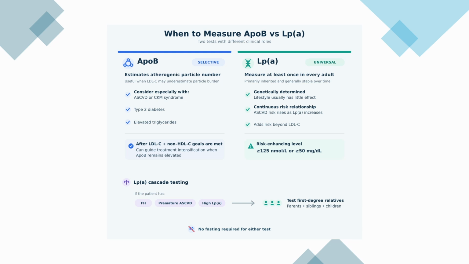When should we measure ApoB or Lp(a)? ApoB directly measures atherogenic particles because each LDL, VLDL, and Lp(a) particle contains one ApoB molecule.